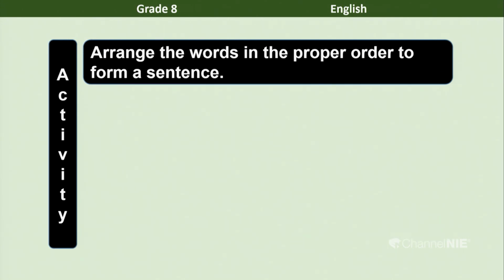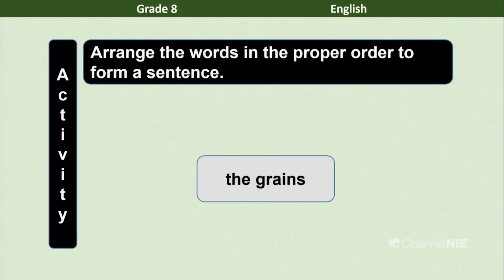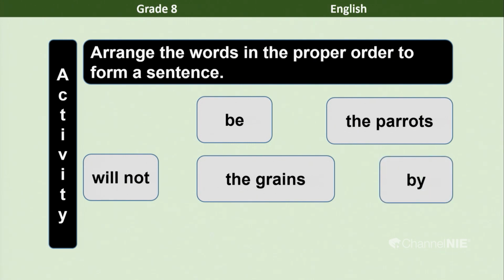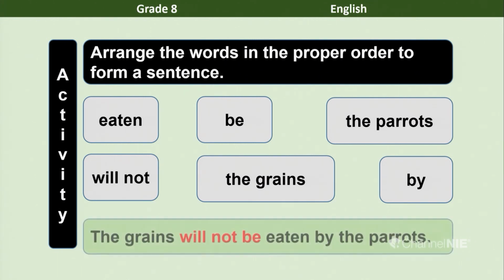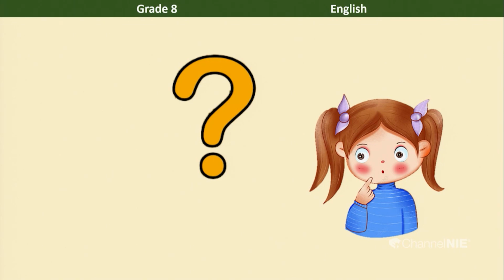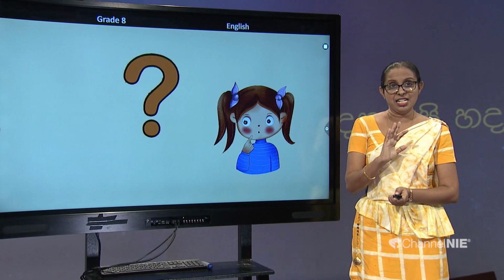Another one. The grains, the parrots, be, will not, buy, eaten. So, what is the sentence that you can make out of these 6 words? The grains will not be eaten by the parrots. Yes, the grains will not be eaten by the parrots. Now, I hope you all can write the negative sentences.